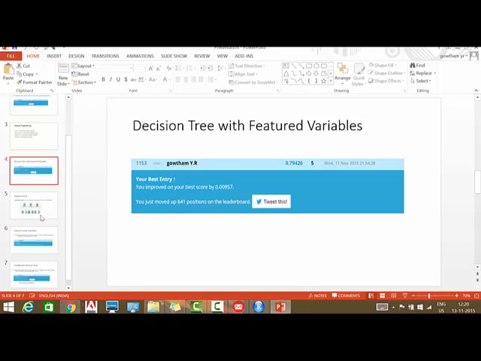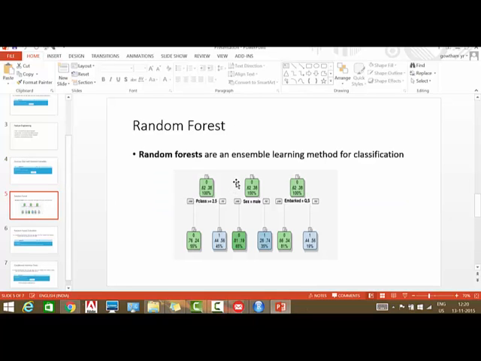Why don't we try random forest? Random forest is an ensemble learning method for classification, which operates by constructing a multitude of decision trees at training time and outputting the mean prediction of individual trees.